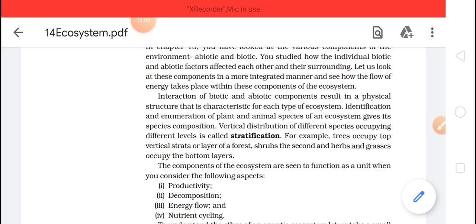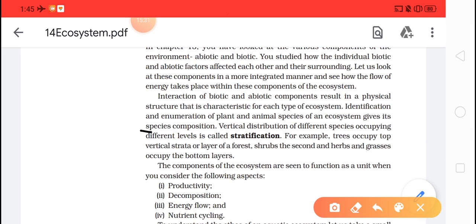So whenever we take an area in an ecosystem, it will give you the exact number or composition of species present in that area. What it will give is species composition.